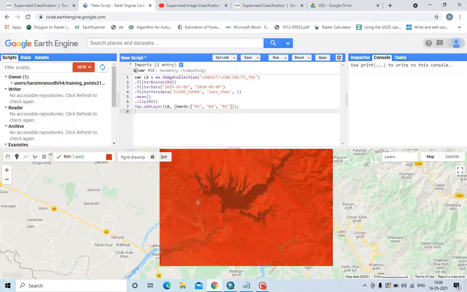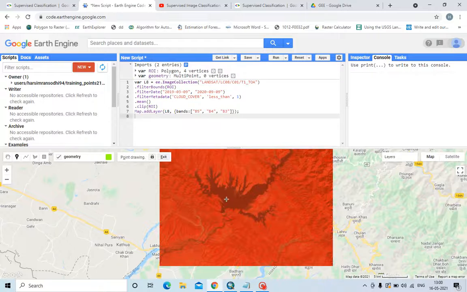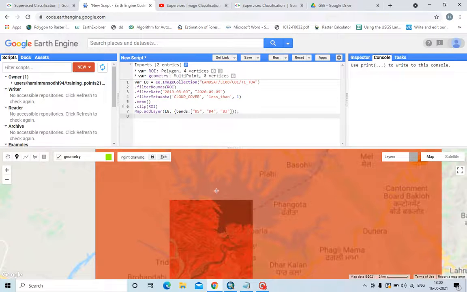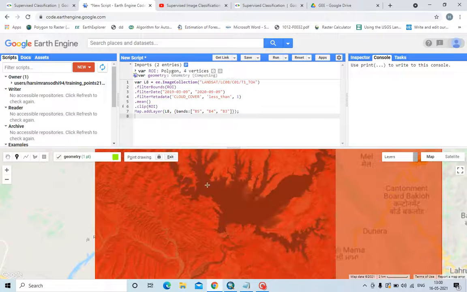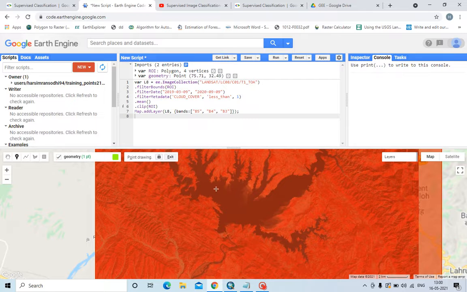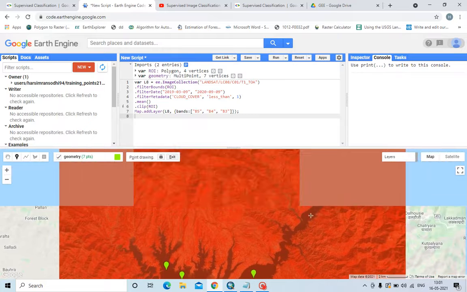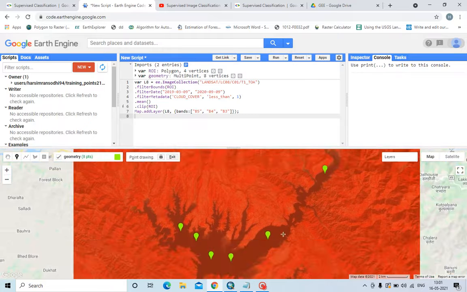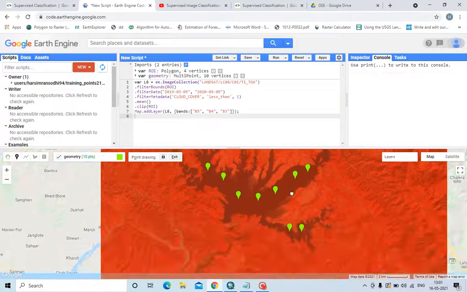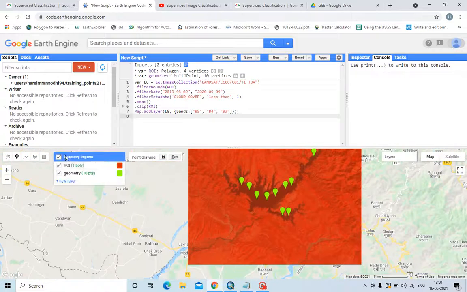Add a marker, new layer. Let us mark for water. Okay, this will be the water body.